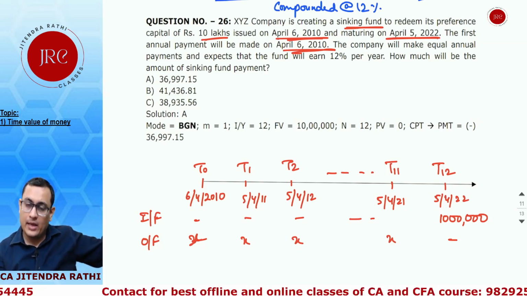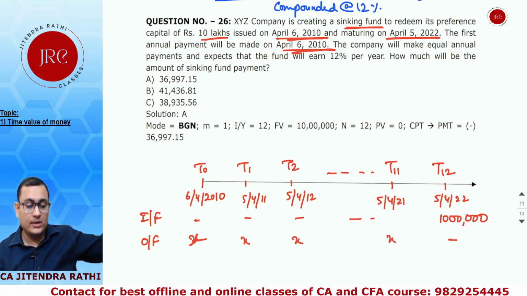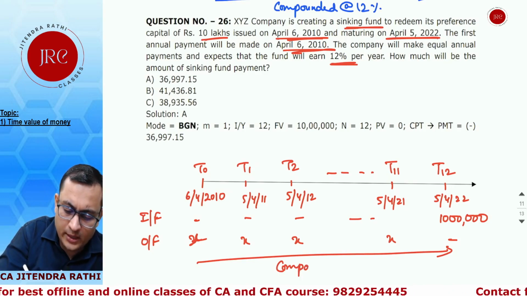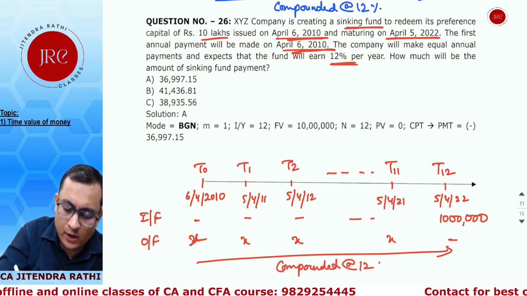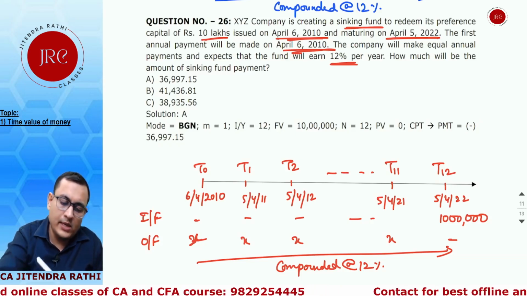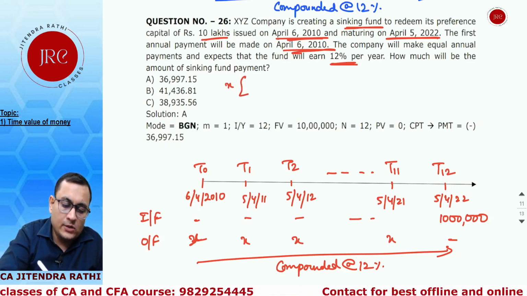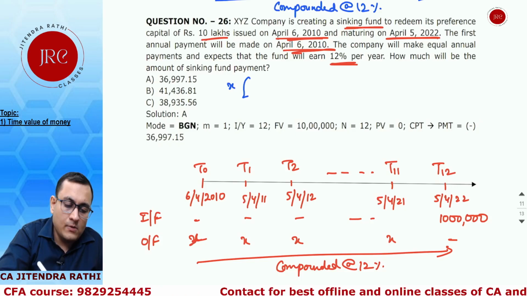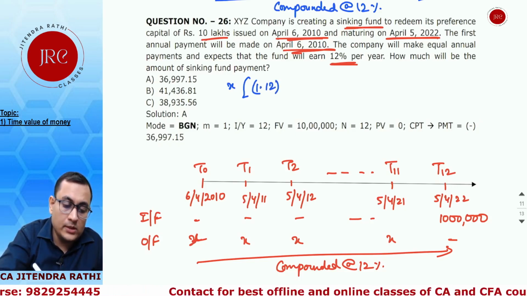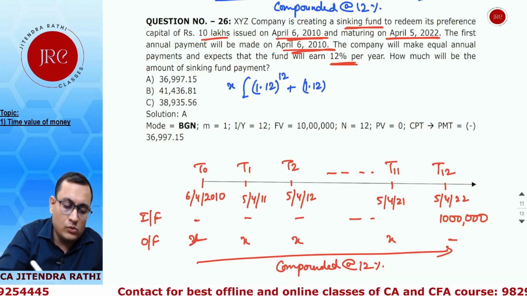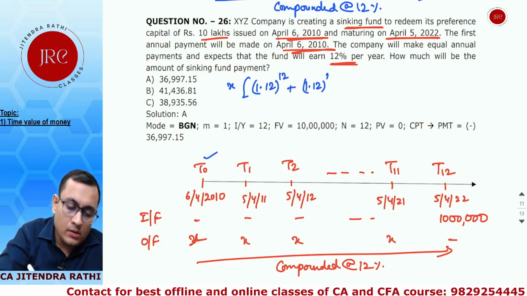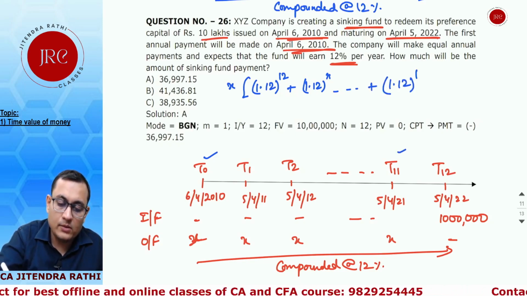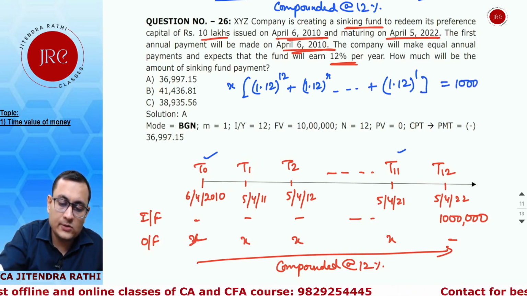For 12 years, at the start of every year we are going to invest X, and this will be compounded at the rate of 12%. So we need a maturity of 10 lakh. How much should be the investment amount? Same basis, the first x which is standing on T0, x into 1.12 to the power 12, from T0 to T12, then 11, down to 1.12 power 1, the last payment, should be equal to 10 lakhs.